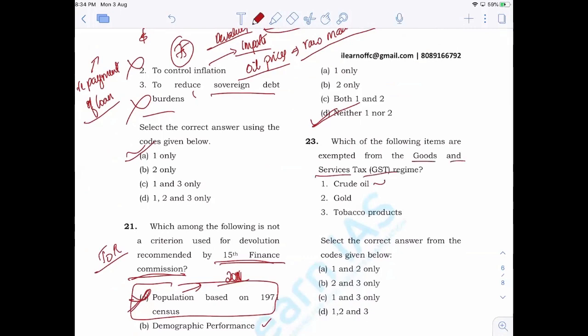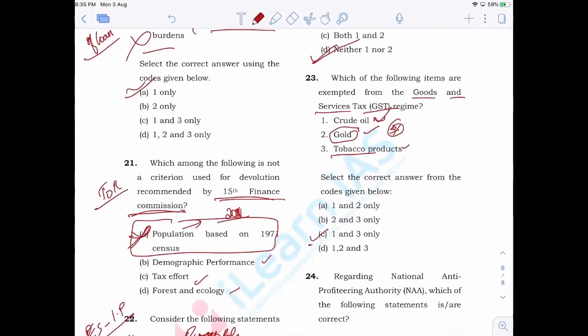Now next is, which of the following items are exempted from goods and service tax? Crude oil, as you know, it is exempted. Gold, no. There is a GST for gold around 3%, I guess. Tobacco products, it is also exempted. So answer is 1 and 3. You need to study well about the exemptions under GST. What are the items that are exempted under GST? You need to understand or study about GST composition scheme. All those important items related to GST are important.